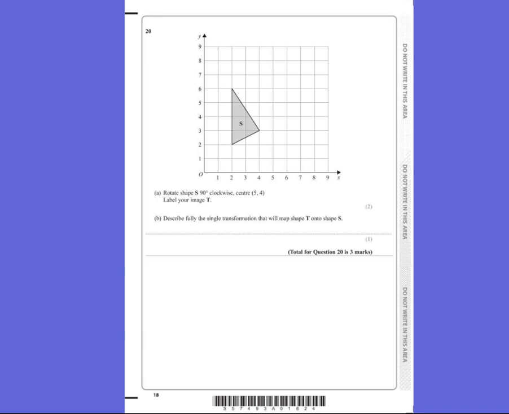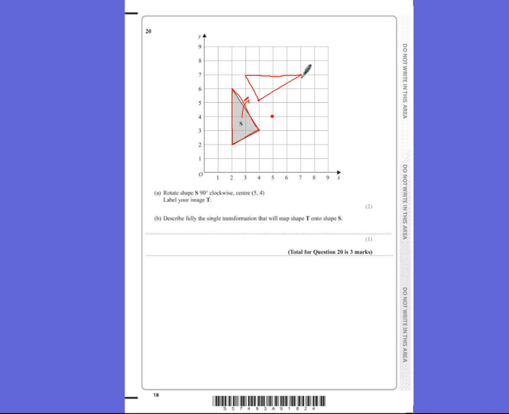Question 20. It says rotate shape S 90 degrees clockwise, centre (5, 4). Label your image T. So really important to use tracing paper for this, and what you would do is you would go to (5, 4), you put your tracing paper over this point and over your shape and draw your shape in, and then rotate it clockwise, so this way, 90 degrees, and you'll end up with your shape being just here.